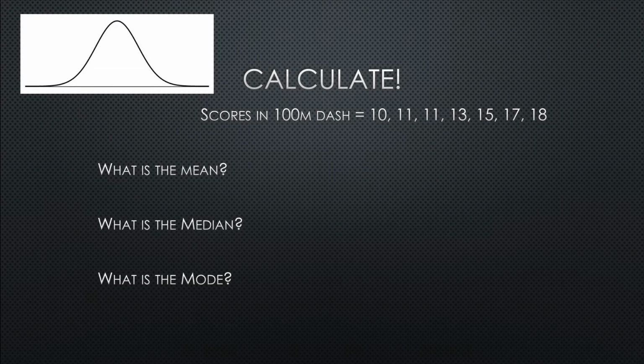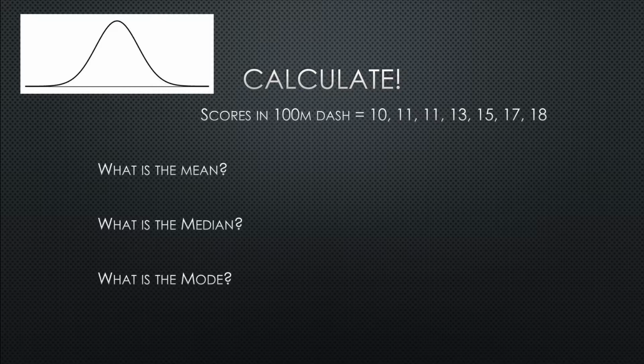So let's do some calculations. And I'm serious. Let's do some calculations. If you have 7 people that all run a 100-meter dash in a lab that you're doing in class, and these are the scores, luckily they're all whole numbers, what is the mean of this group of individuals? What is the median?